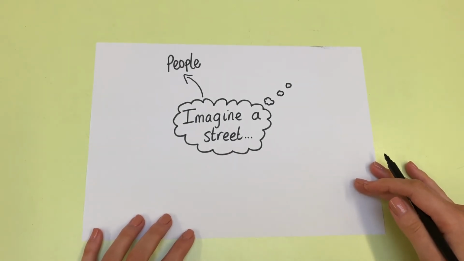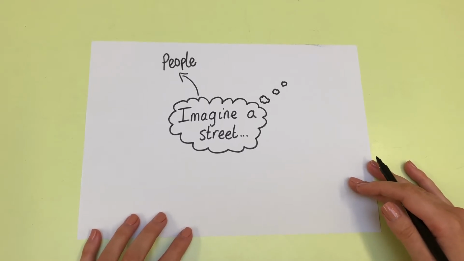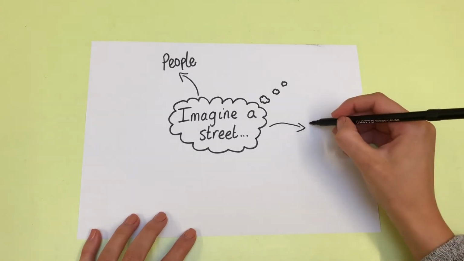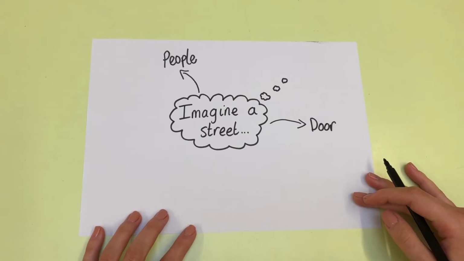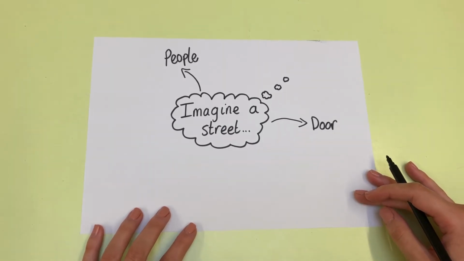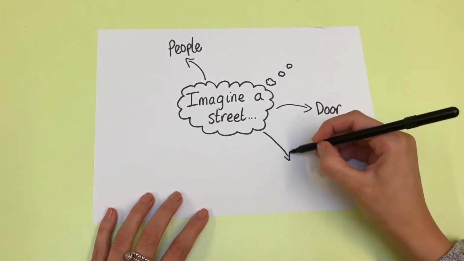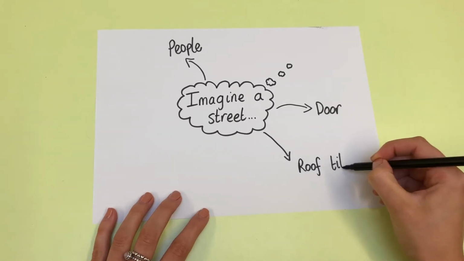I'm then going to think back to the houses. We've learnt lots of information about the style of the houses. So I think one of them might be that we could describe the door onto one of those houses. We might open that door and what might we find inside? Remember children, we are going to be using our imagination, so what we write in our poem might not be real. So I'm then thinking I could describe the roof tiles of the house.